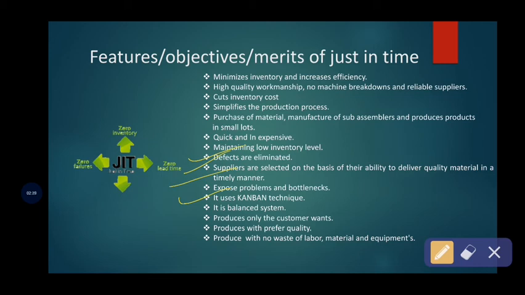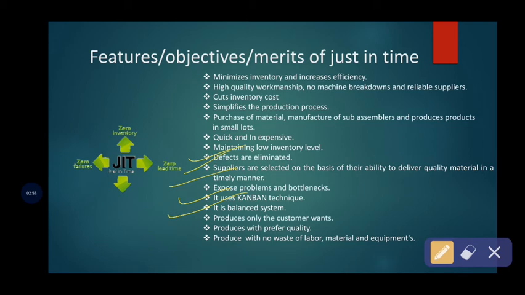So when the Kanban technique visualizes both the actual work and the stage of the work, this is ultimately helpful to the business organization to carry out the tasks and events very effectively. So this just-in-time technique is also called a balanced system of inventory management, because it can be applied to all the aspects of the business organization.